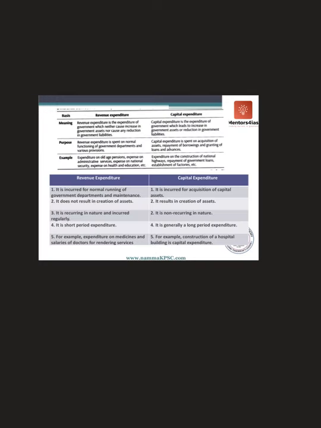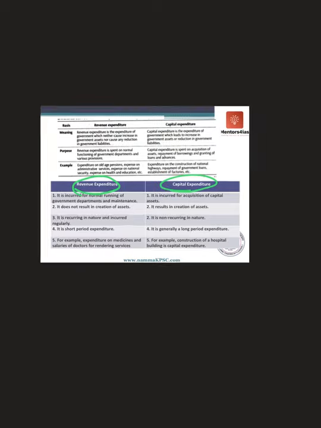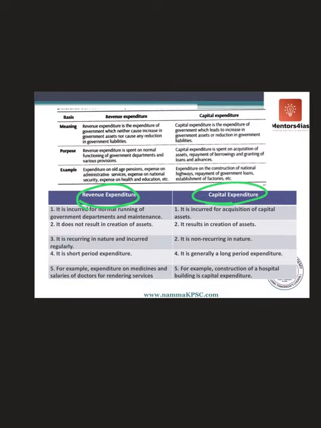This led to the doing away with the concept of planned and non-planned expenditure, and today in India we follow revenue expenditure and capital expenditure. You can pause the video here and see the difference. As I already told you, anything that is incurred by the government which does not create any asset or does not reduce liability is known as revenue expenditure. These are usually incurred in the normal, day-to-day functioning of the government, like paying salaries, maintenance, law and order, etc. Whereas capital expenditure is mainly for acquisition of capital.